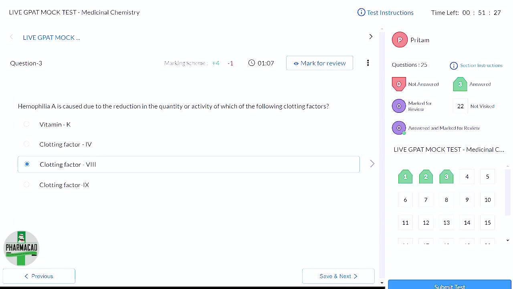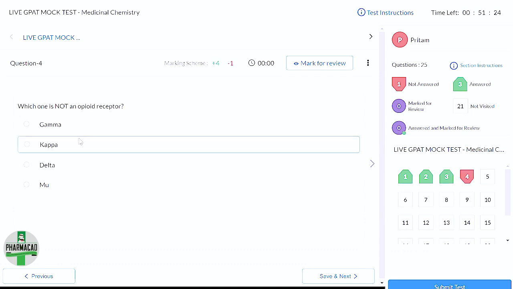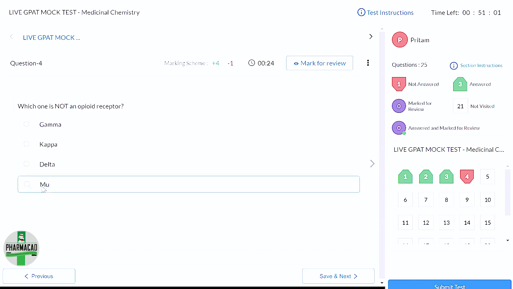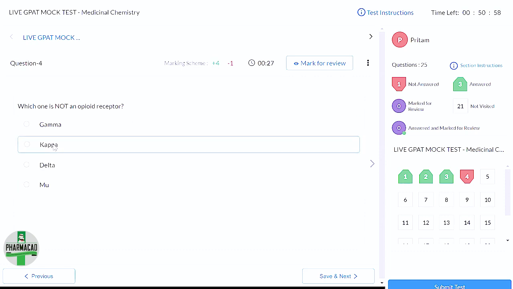Clotting factor 8. Okay. I'll go ahead to which one is not an opioid receptor? Gamma, kappa. Gamma. Okay, gamma. How many opioid receptors are there? 3. Okay. So do you think these three, mu, delta, kappa? Yes, ma'am. And ma'am, there is fourth one also, which is known as OPL or opioid receptor, right? But gamma is not the one. So correctly guessed. And this I'll select and go ahead.